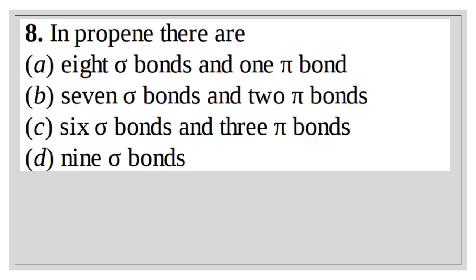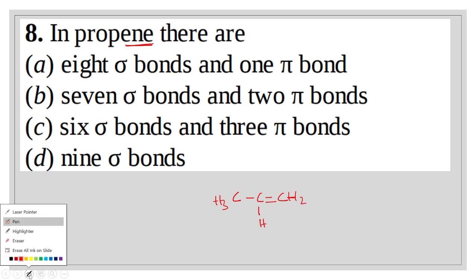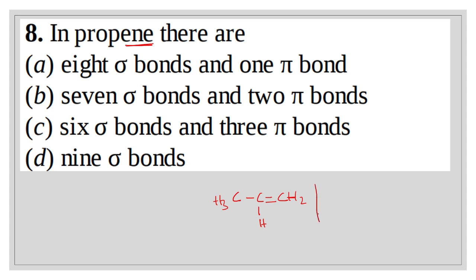Question number 8. In propene, let's draw the structure of propene. Propene means it has a double bond. Now here CH3, here CH2, and here H. Now C single bond, double bonded C, H, H, H, H, H.